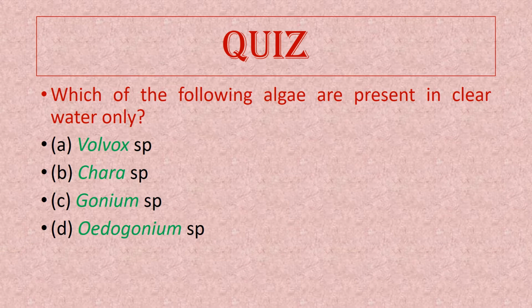But clear water means it will have less particulate matter, which usually causes turbidity. There are 4 algae species written here, and if you know the answer, write it in the comment section, or otherwise I will discuss it at the end of the video.